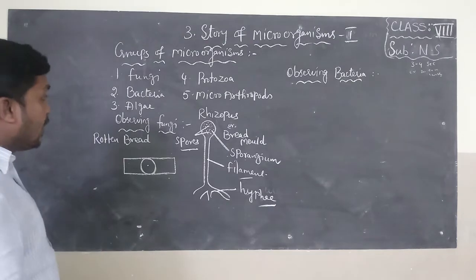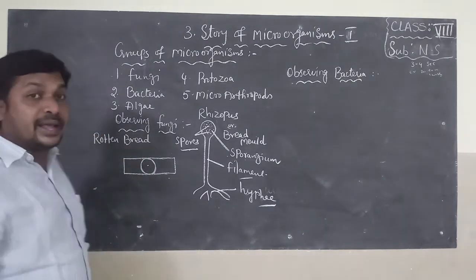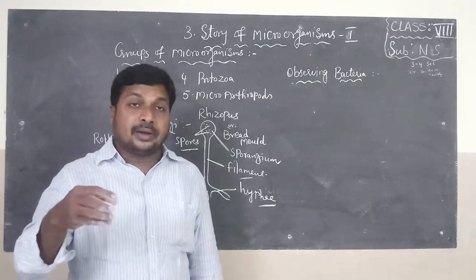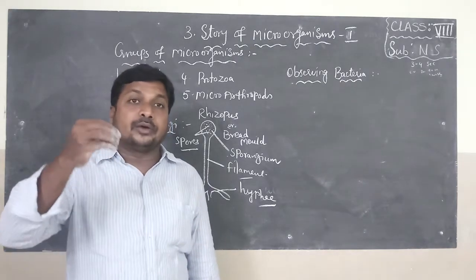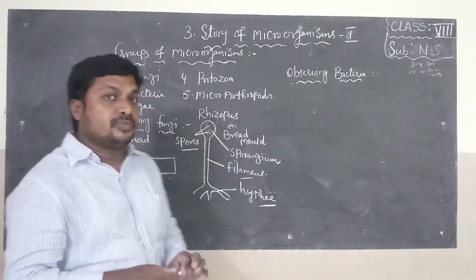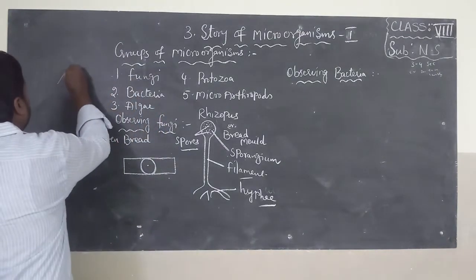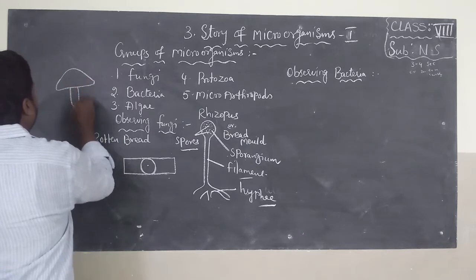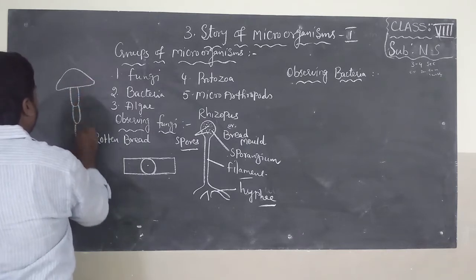Again, fungi. For example, during the rainy season, we can find on dust and on dump yards an umbrella-like structure that grows. Bread mold is also a fungus.